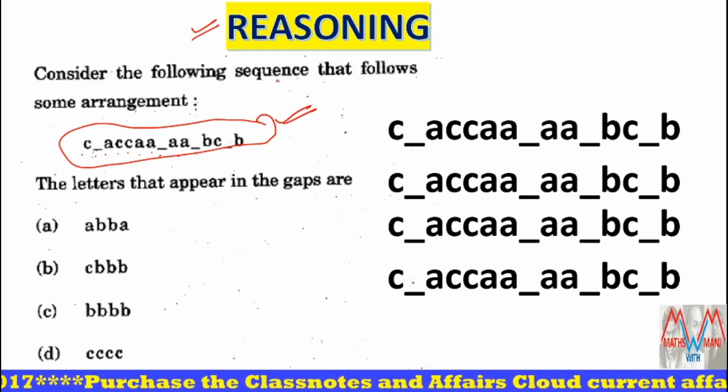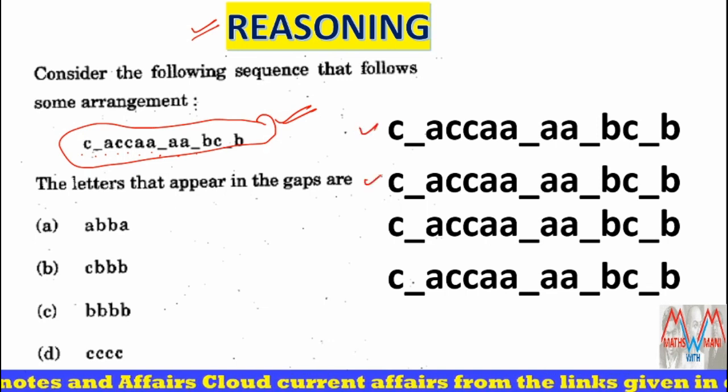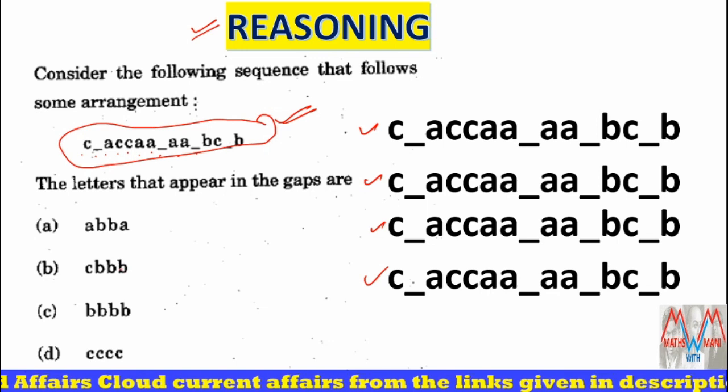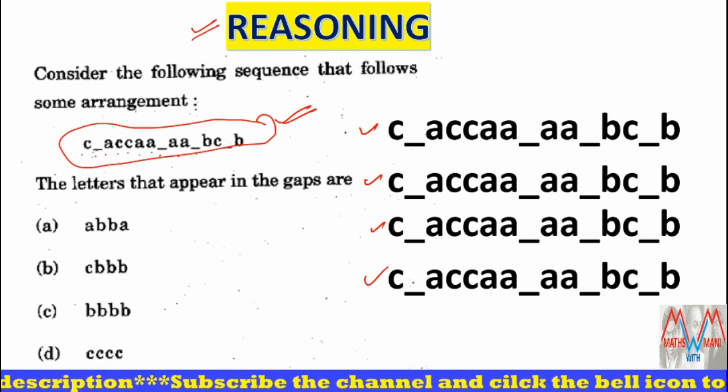Since we have 4 options, I wrote the given question 4 times. I have to substitute each option and see whether there is any correct series or sequence.